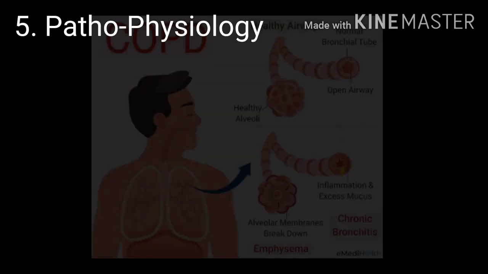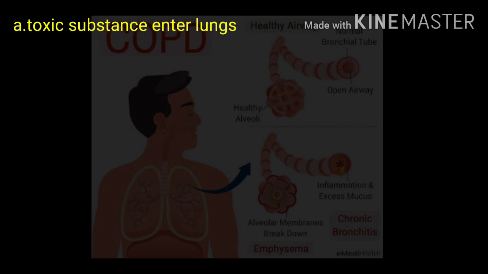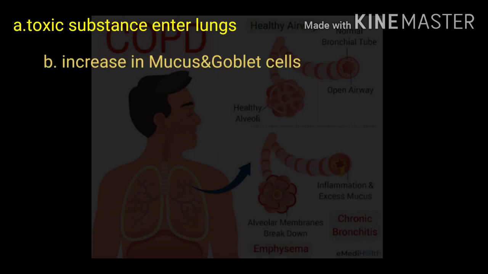Now let's see the pathophysiology of the disease. When toxic substances from the atmosphere enter the pulmonary system of a patient, inside the lumens of the pulmonary system there occurs enlargement of mucus secreting glands, and the number of goblet cells is also increased. So it leads to the production of excess mucus. This excess mucus blocks the airflow inside the lumens of the lungs. So it will lead to suffocation for the patient while breathing. And also this excess mucus acts as a captive place for bacteria, viruses and other disease causing microbes.